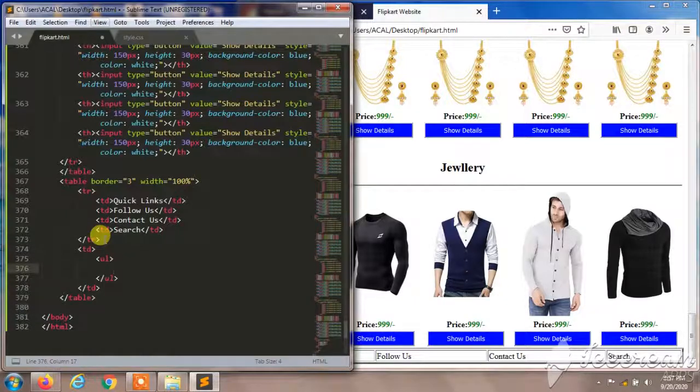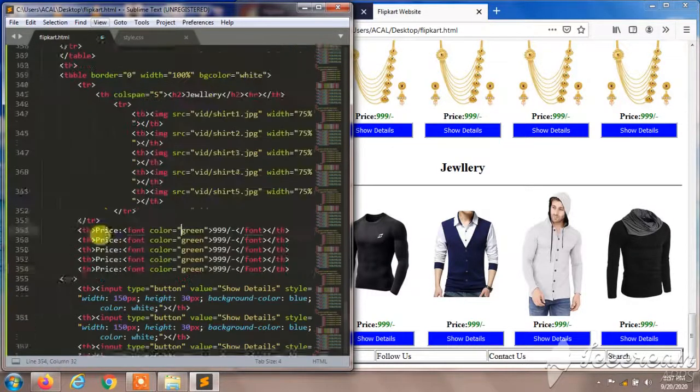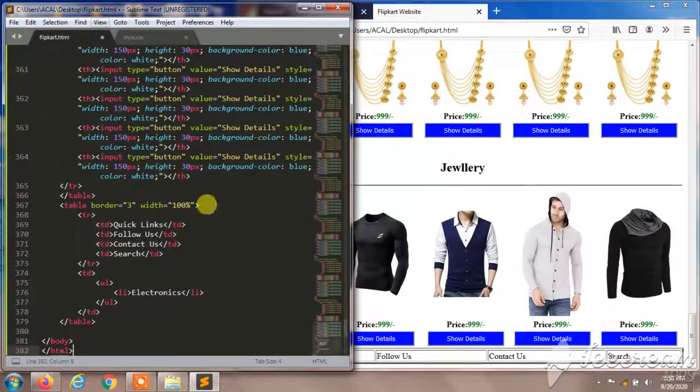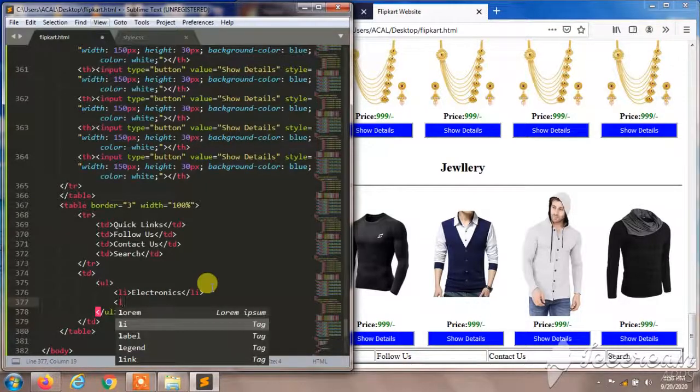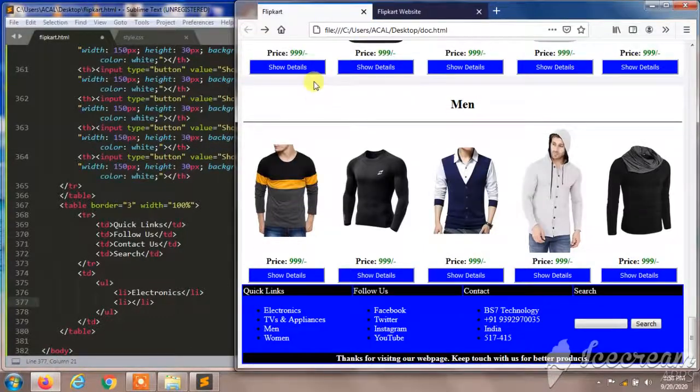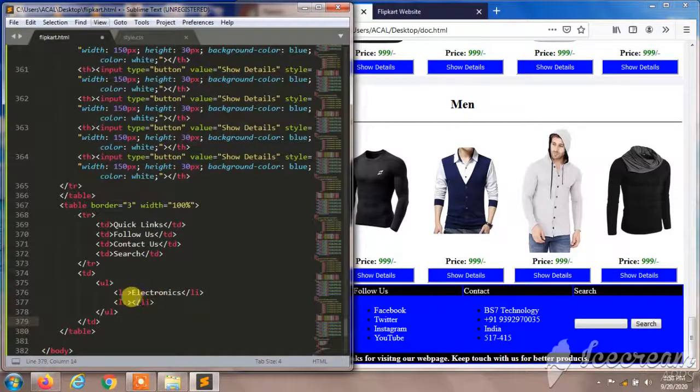In the td I'll create ul and li, and in the li I'll give electronics, li, TVs, appliances,